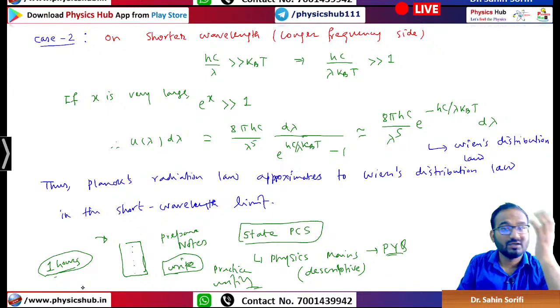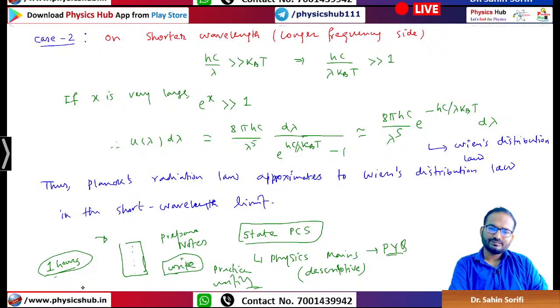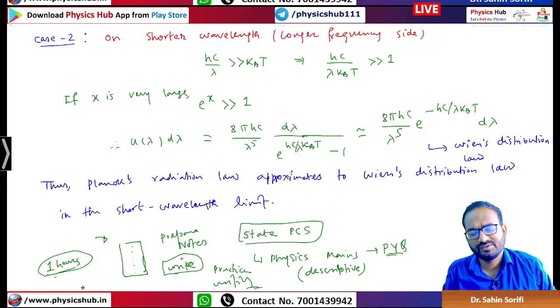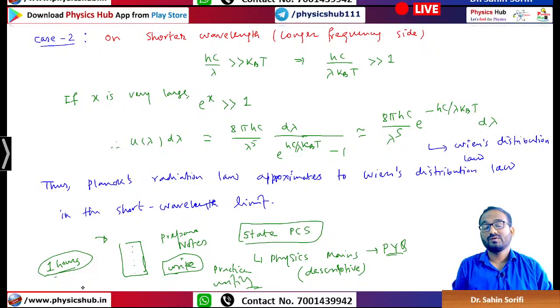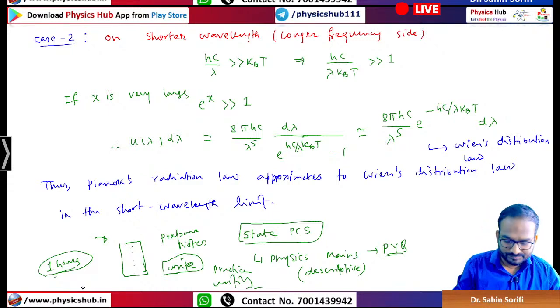I always encourage you that for cracking CSIR-NET, formula revision is important, but try to understand what is going on behind, whenever you get time. But don't compromise with the preparation, because this time your ultimate motive is to crack CSIR-NET JRF. But for being an assistant professor, you have to know about the things in a more detailed way. You can call me sometimes, we can discuss it more.